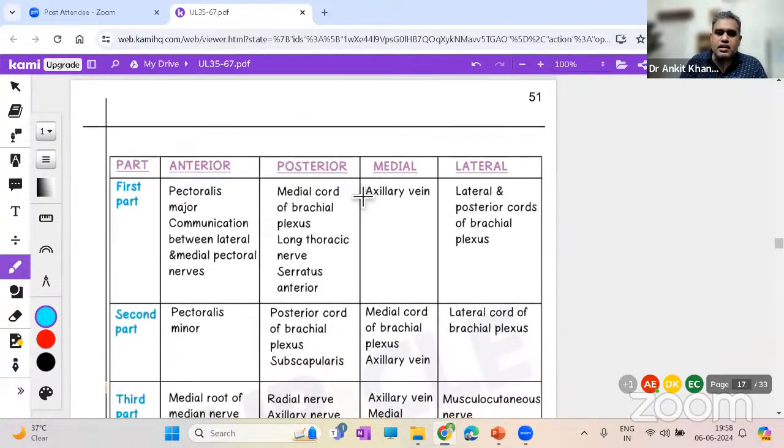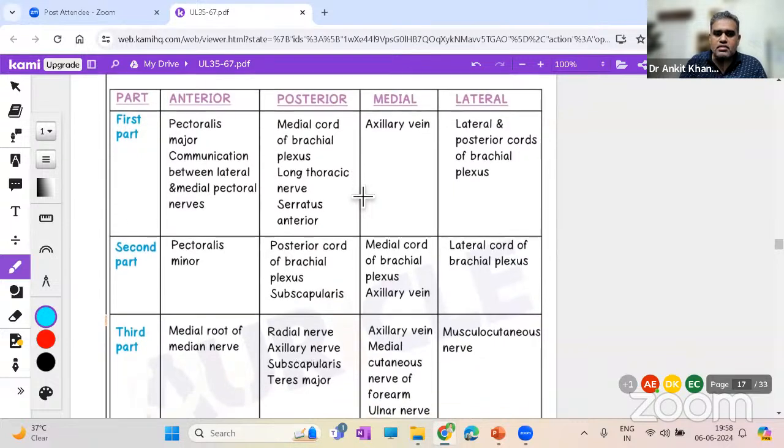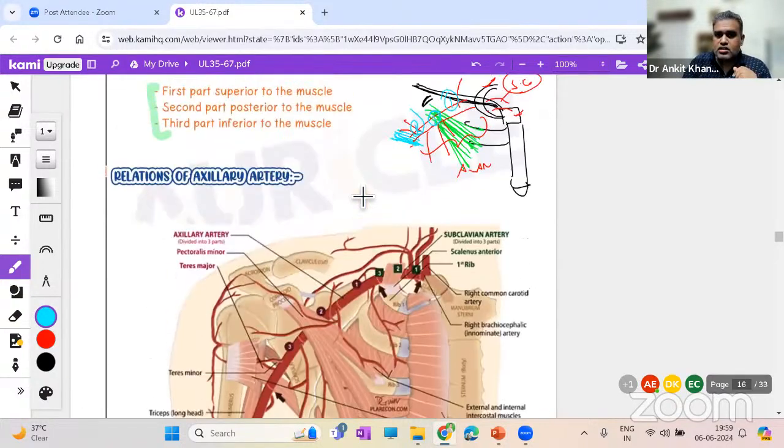Branch names are very simple. Here you have the relations of the axillary artery. The relations of the axillary artery are obviously quite tough to remember. But once you understand the axilla, how the organs are related to each other, then you might be able to write it. For example, axillary artery. Just imagine how to write the relation. Suppose you have no idea of the relation. What will you do? You just need an additional piece of knowledge.